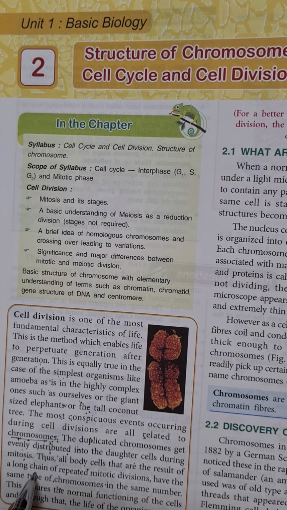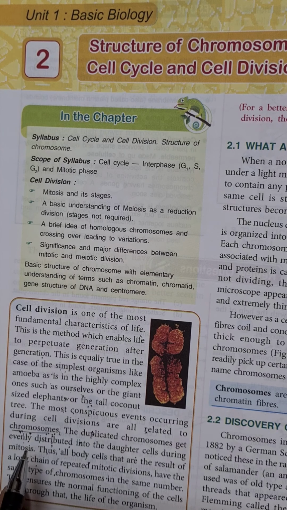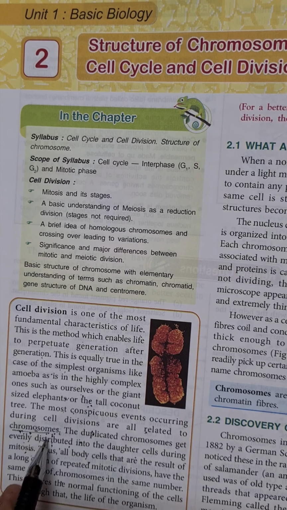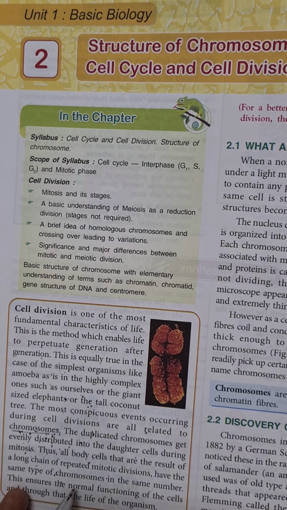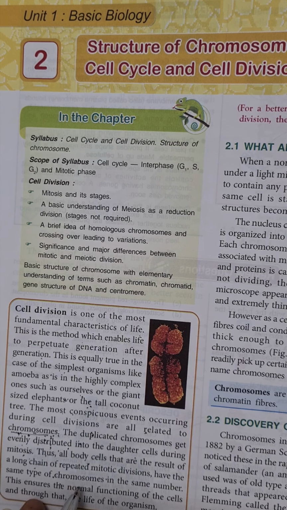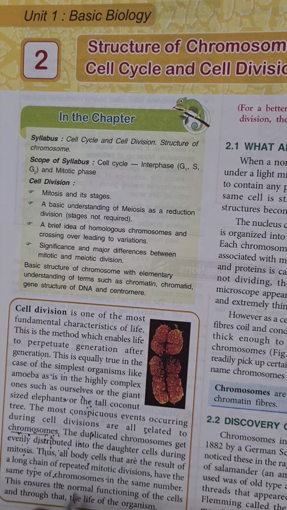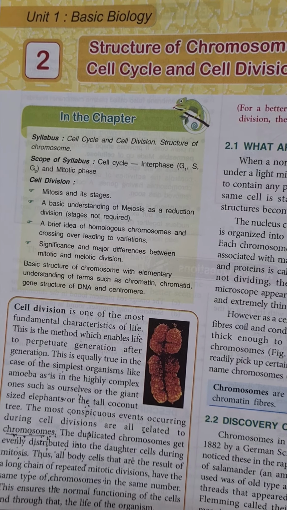So, in this chapter, we will study these structures, that is the structure of chromosomes, their number, and the two types of cell division and how they occur in living organisms. All these things we are going to study in this chapter. So starting with, what are chromosomes?